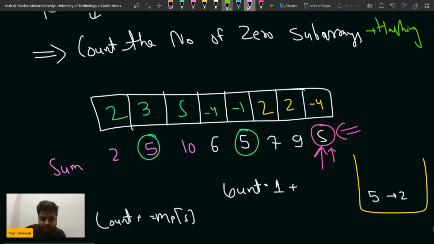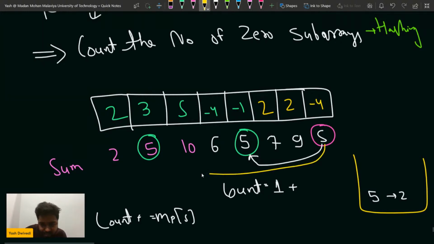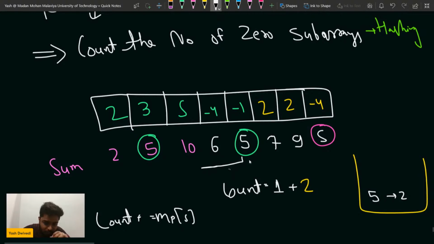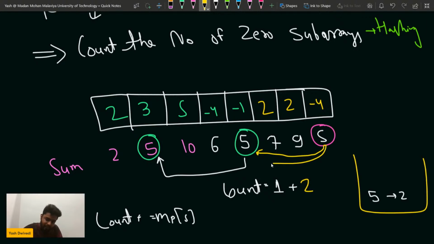This guy will make two subarrays with zero sum now, because this is repeating here, and you can similarly say that this guy is repeating here also. So there will be two subarrays. That is why, whatever the frequency is, that many times. So 1 plus 2 we have to do. Earlier, before this 5, you were having only one 5, so one repeated, which means only one subarray. Then with this another 5 that you have seen, currently the count of 5 in the hash map is 2, so this means 2 subarrays will have zero sum, because you can see it with this one and then with this one.